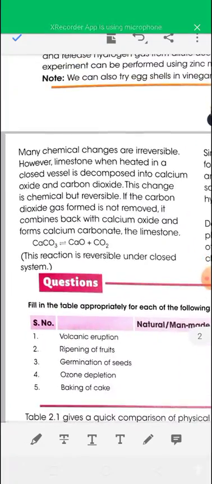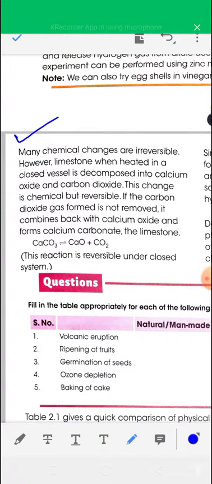Many chemical changes are reversible, and many chemical changes are irreversible. That is, most chemical changes are irreversible, and some of the chemical changes are reversible. For example,